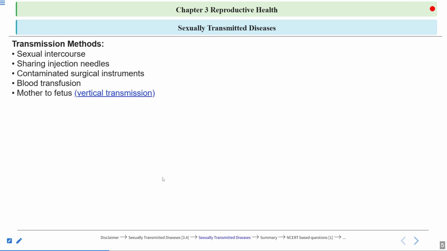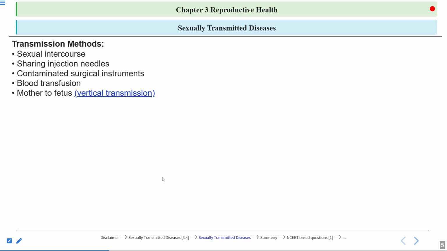Okay, mother to fetus. These diseases can be spread from mother to fetus also through the placenta. So some of the viruses or some of the pathogens, I'll say, can cross the placenta and infect the fetus as well. Okay, these infections can be spread during breastfeeding also.